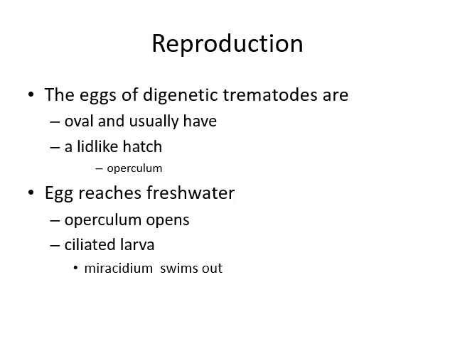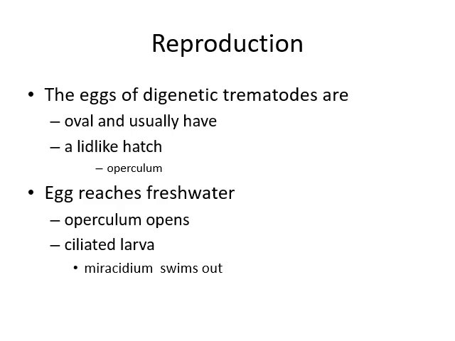Reproduction. Sexual reproduction: the eggs of digenetic trematodes are oval and usually have a lid-like hatch that is called the operculum. Eggs reach freshwater from animals.